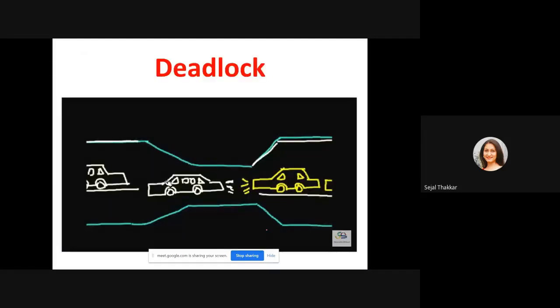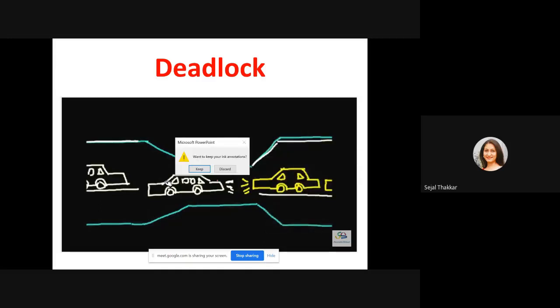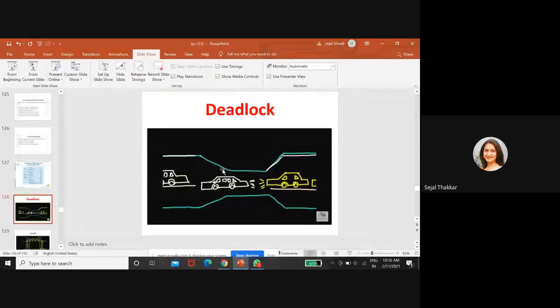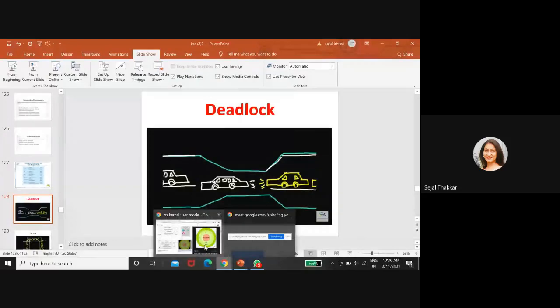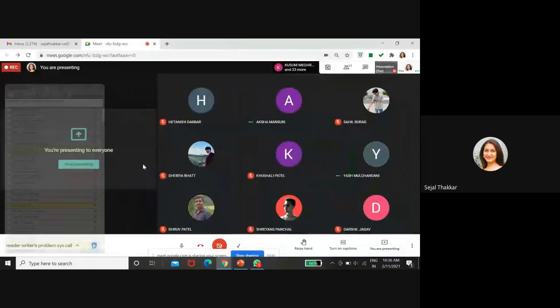Next point is deadlock. Up to this, did all of you understand or not? Let me ask you. Say yes or no, then I will go ahead. Yes ma'am. And once before your mid sem we will do the revision, okay?